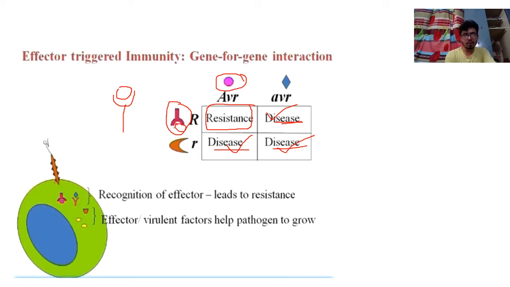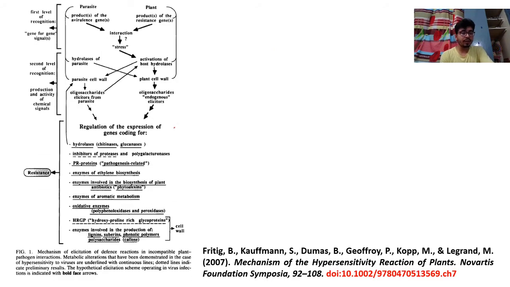Okay, understand? So this is called the gene for gene hypothesis, and it is really very important when we discuss plant immunity, because several times CSIR and many other exams ask questions from this area. So dear friends, up to here is what I wanted to tell you. The first level of recognition is between the parasite and the plant. So whatever stress comes will activate the plant, or the host will respond to it.